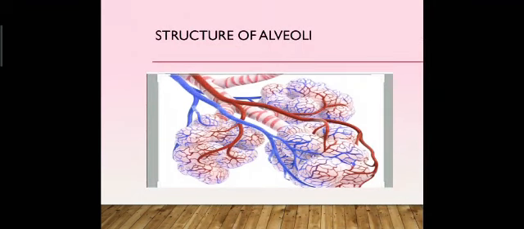This is the structure and colorful diagram of alveoli where all the respiratory process is completed, where arteries and veins make a network for diffusion of carbon dioxide and oxygen. You can see here blue and red blood capillaries which perform the specific gas exchange task.